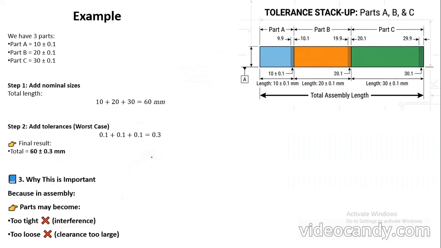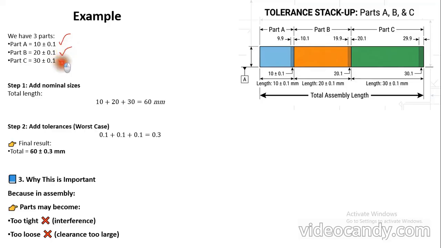Now we will see one small example. In this diagram you can see three parts. Part A has a dimension of 10 plus or minus 0.1 mm. Part B has a dimension of 20 plus or minus 0.1.